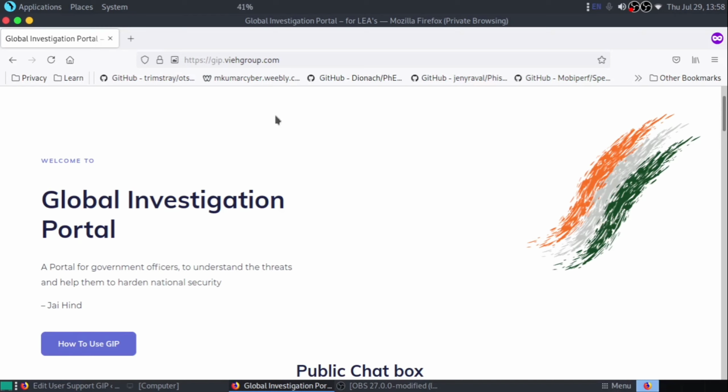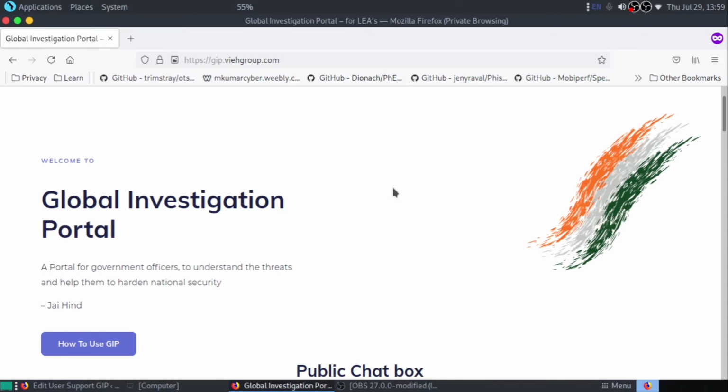So, first of all, you have to visit this link, gip.vihgroup.com, and then you'll get a login panel. Whatever credentials you got from the owner of the website, just enter them there, login ID and password. Now, I'll give you a small tour about the new portal and the new enhancements of this website.